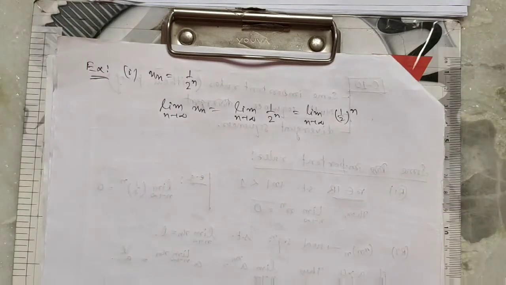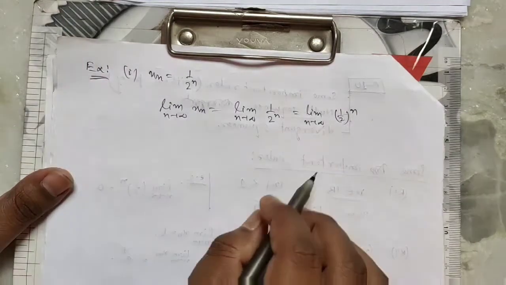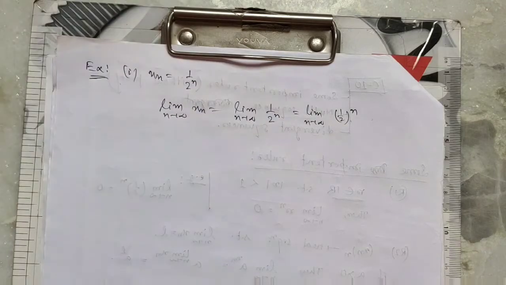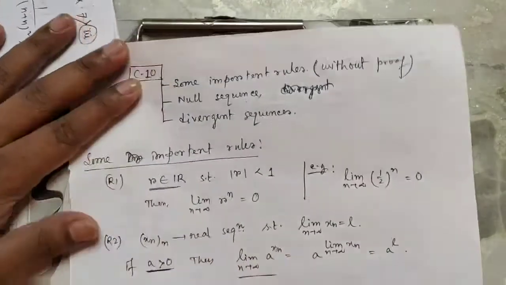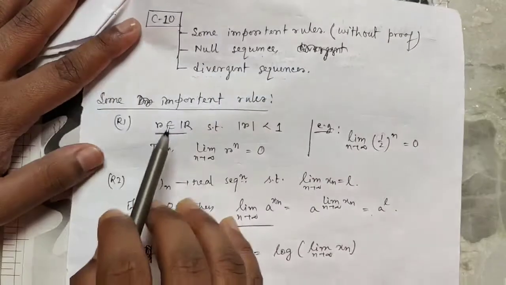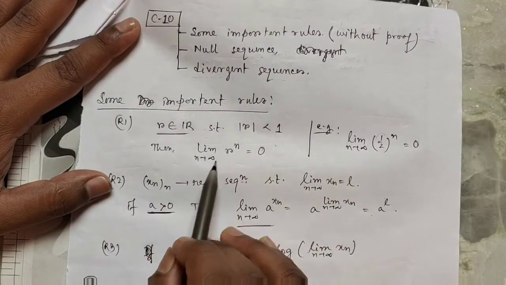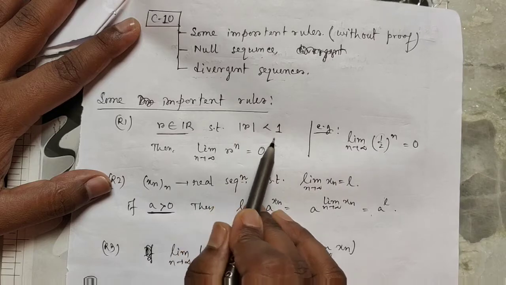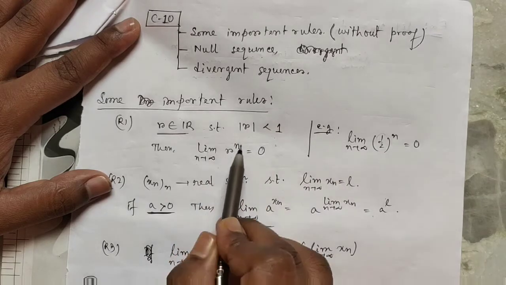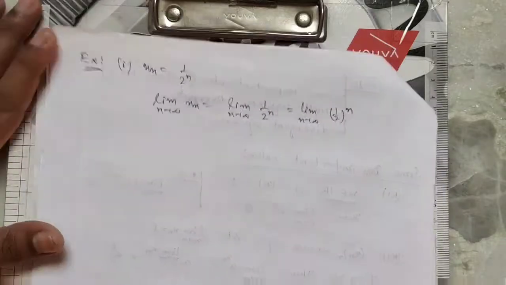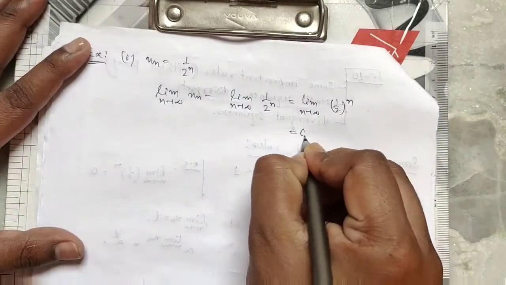Clear? So half is less than 1. So by rule 1, if mod of r is less than 1, then limit as n tends to infinity of r to the power n equals 0. So this is equal to 0.